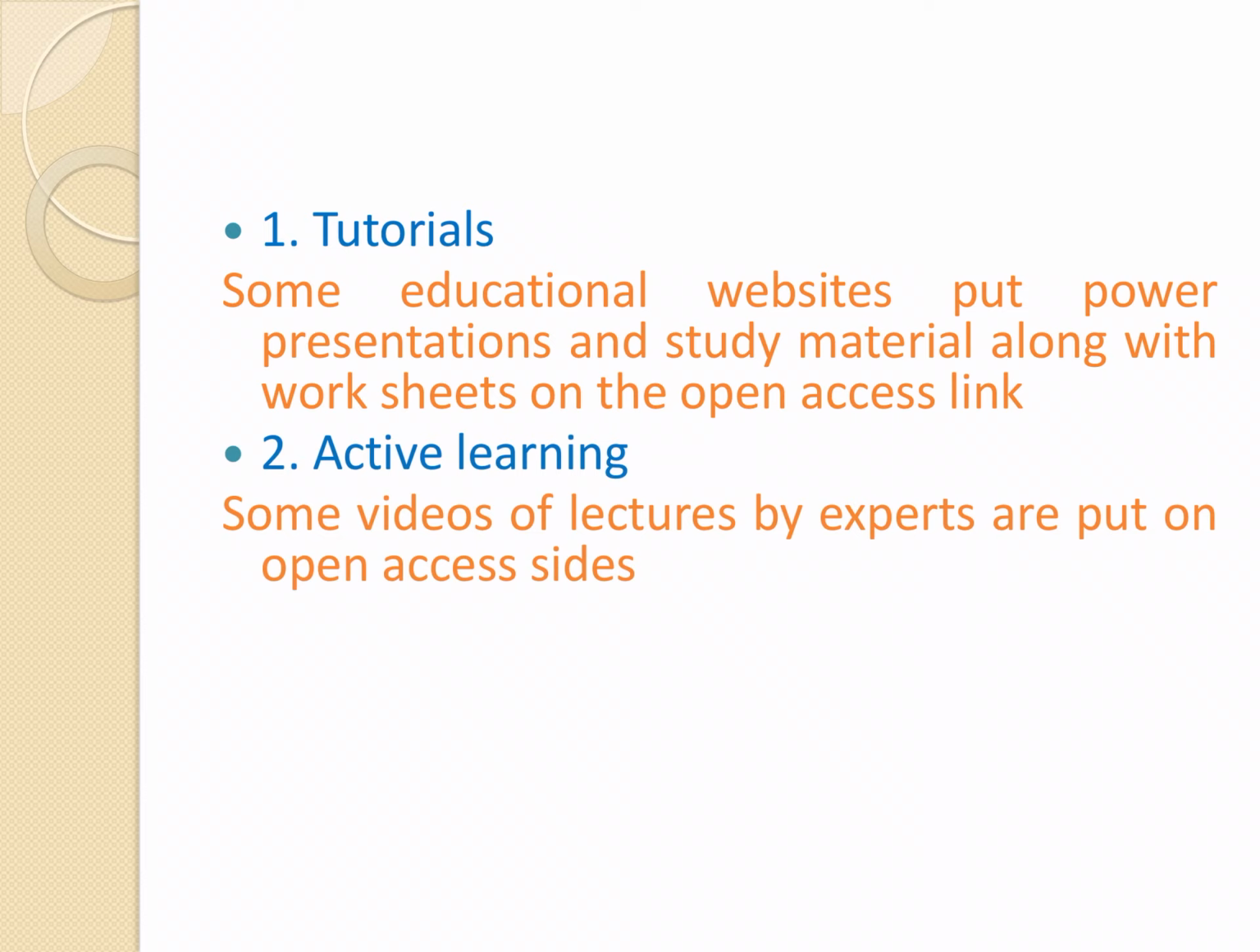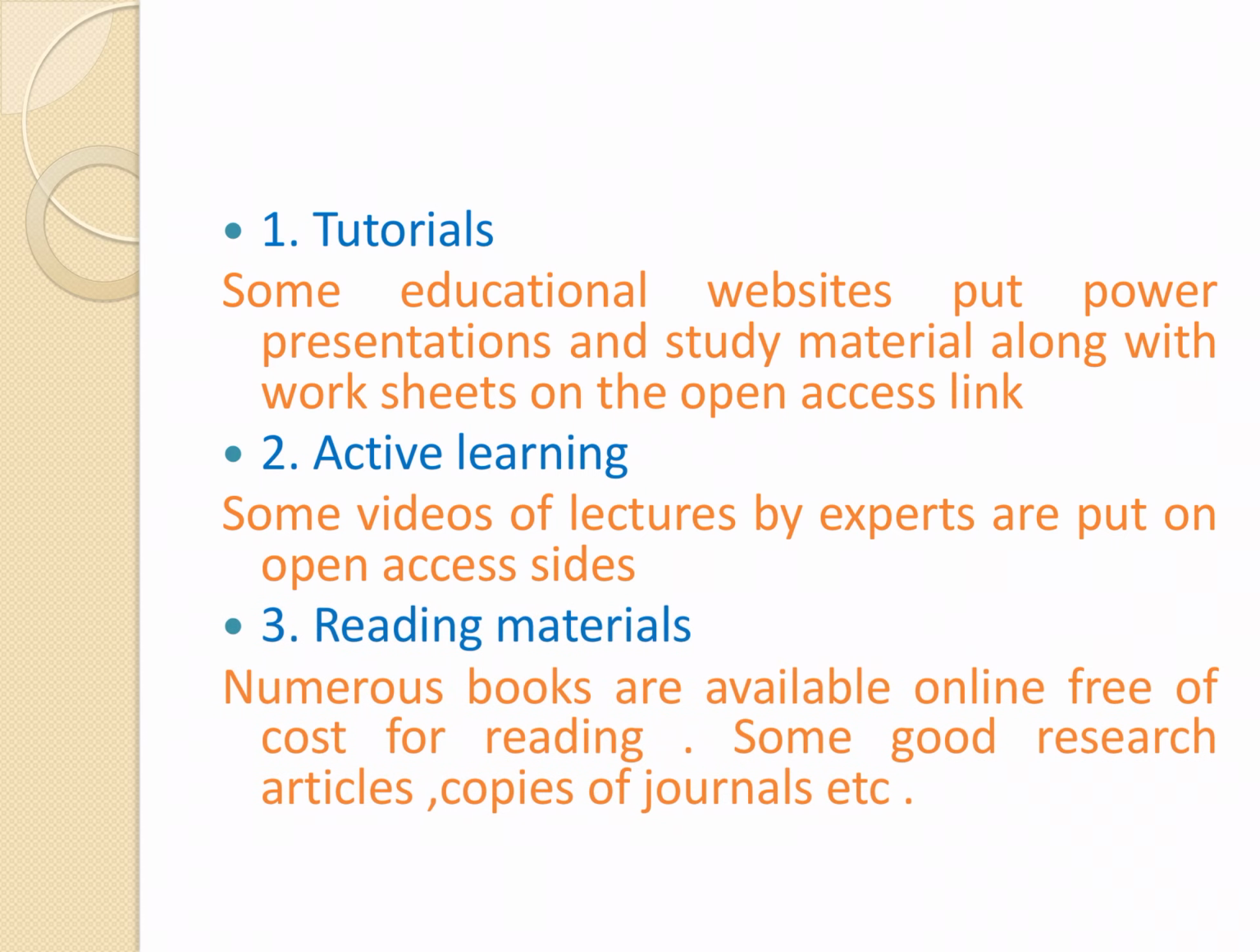Next is active learning. Active learning is where videos of lectures by experts are put on access links. Next is reading material. Numerous books are available free of cost for reading. You can read any book free of cost, and some good research articles, copies of journals, etc. You can read research articles, journals, etc., with the help of computer and internet.